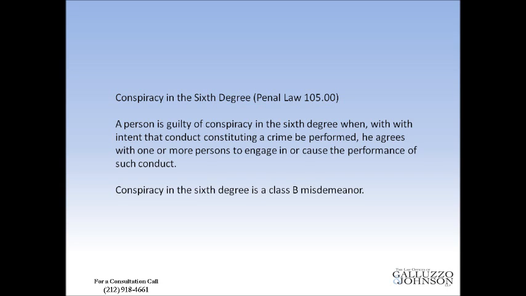Now, the least serious conspiracy charge is conspiracy in the 6th degree under Penal Law Section 105.00. A person is guilty of conspiracy in the 6th degree when, with intent that conduct constituting a crime be performed, he agrees with one or more persons to engage in or cause the performance of such conduct. Now, this is a Class B misdemeanor, and one example would be if 2 people agreed to, say, shoplift a store together, and then they committed some act in furtherance of that shoplifting. Now, shoplifting is typically a Class A misdemeanor, but an agreement between 2 people to shoplift and some act in furtherance of that plan would be a Class B misdemeanor of conspiracy in the 6th degree.